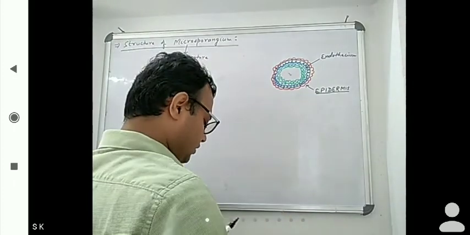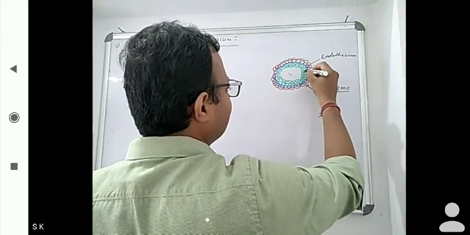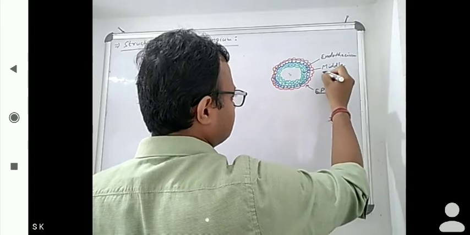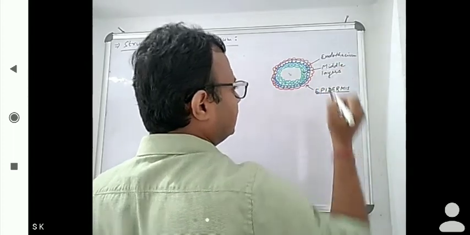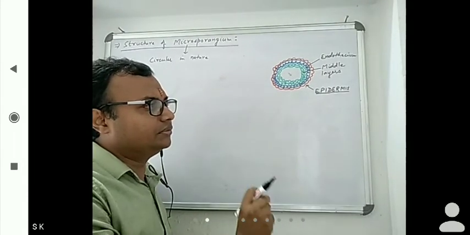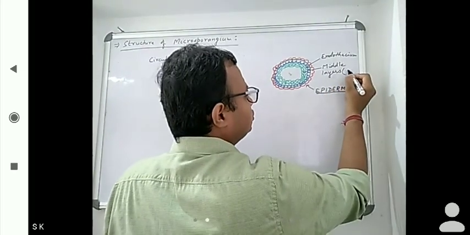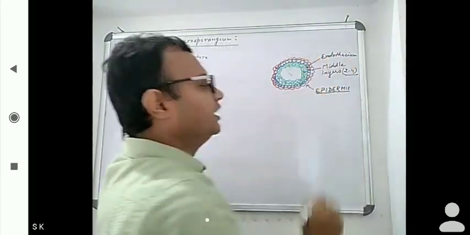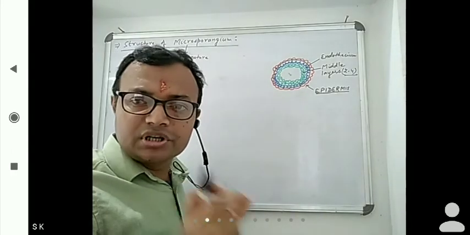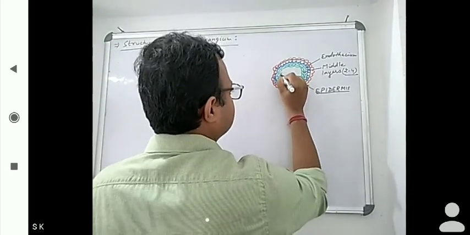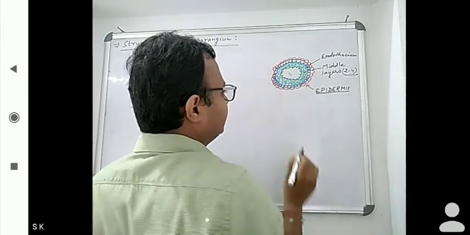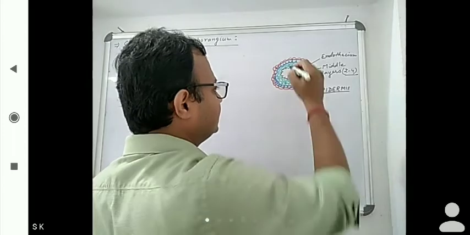This anther wall is known as middle layers. So outermost is epidermis, then endothecium, then 2 to 4 middle layers, then the innermost layer, which is tapetum.